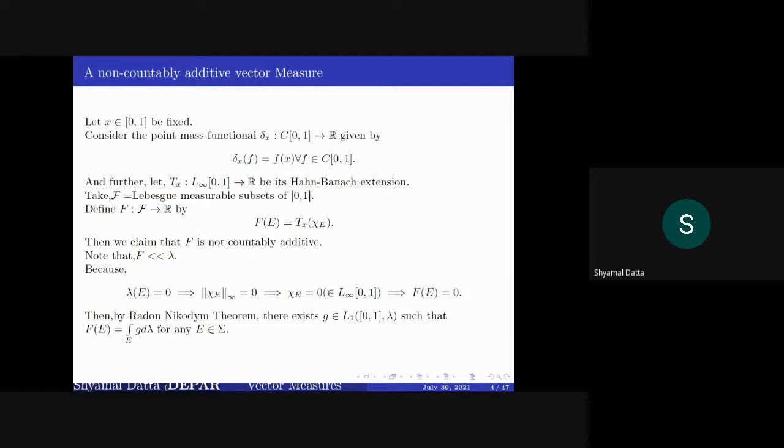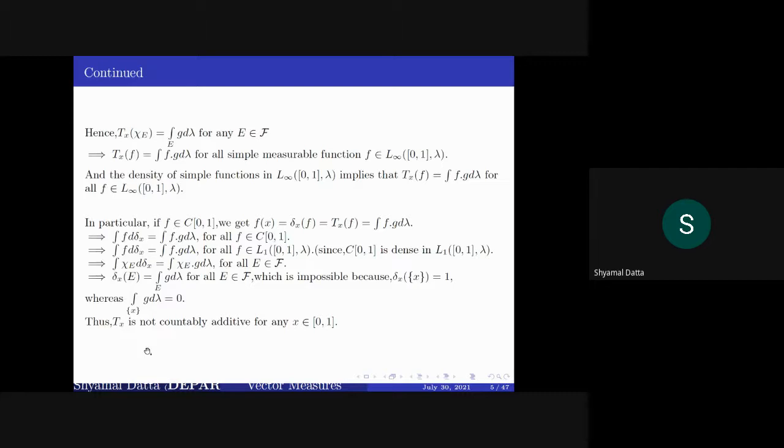So first of all, F is absolutely continuous with respect to lambda, and this follows very easily. Then if you apply the Radon-Nikodym theorem, you will get a Radon-Nikodym derivative g, which is an integrable function with respect to Lebesgue measure, such that F is equal to the integral of g d lambda.